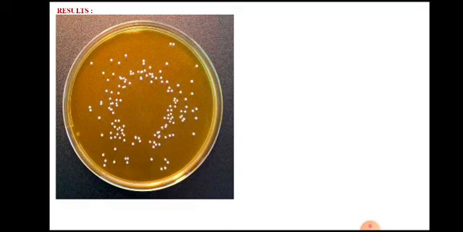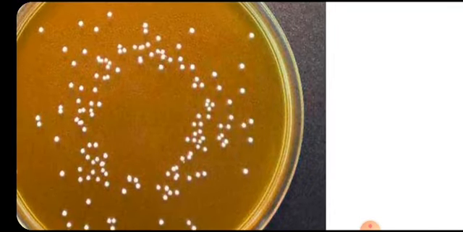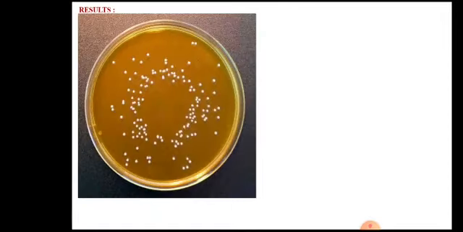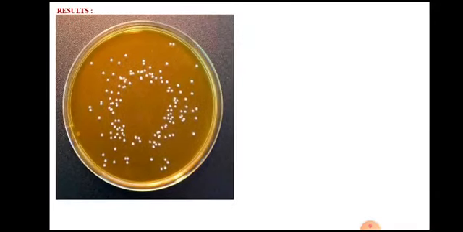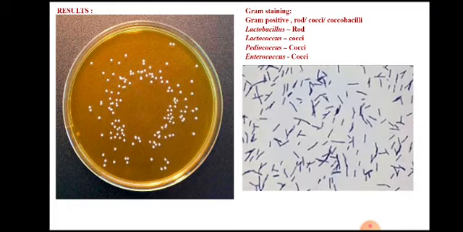The results are like this. You can see the chalky white colonies of lactic acid bacteria on MRS agar. Gram staining results are this. All lactic acid bacteria are gram positive. They may be rod shaped if it is Lactobacillus, and the rest of the genera are cocci shaped.